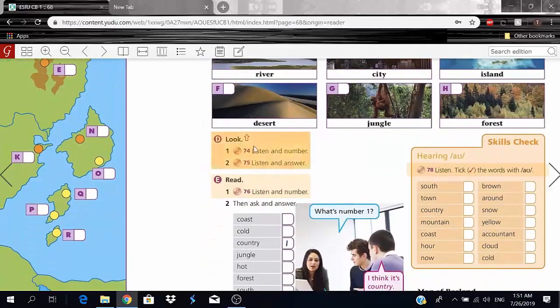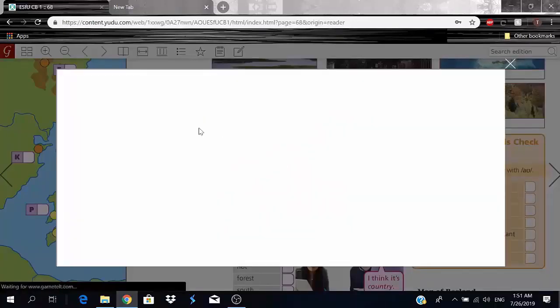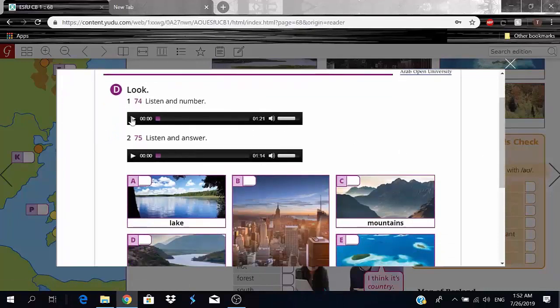Anyway, so now we're going to have to listen and number. And you guys know this. We just basically listen, and depending on the number when the word was said, or I'm not too sure, is this going to be a word or a sentence? We're going to have to listen to it first. So I'll play it the first time, and then I'll play it again while I solve it. Here we go. 74.